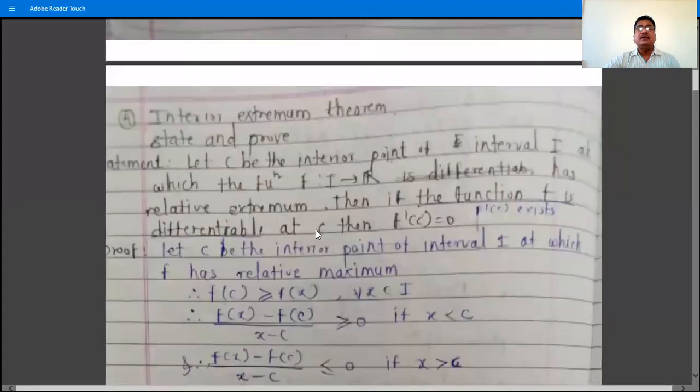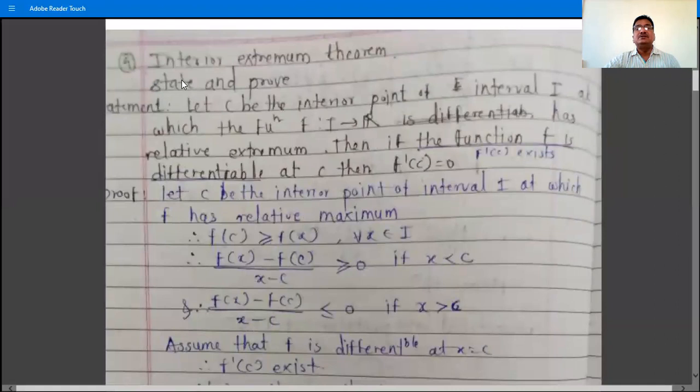geometrical meaning of Lagrange's mean value theorem. So the next theorem, the fourth theorem, is the interior extreme theorem. The question is again to state and prove the interior extreme theorem. So we will see this theorem and its proof in the next lecture.